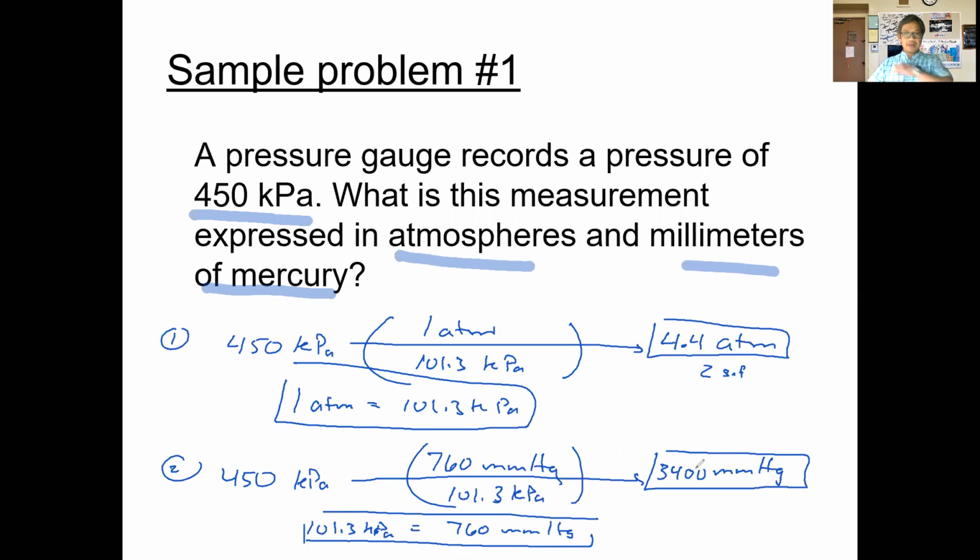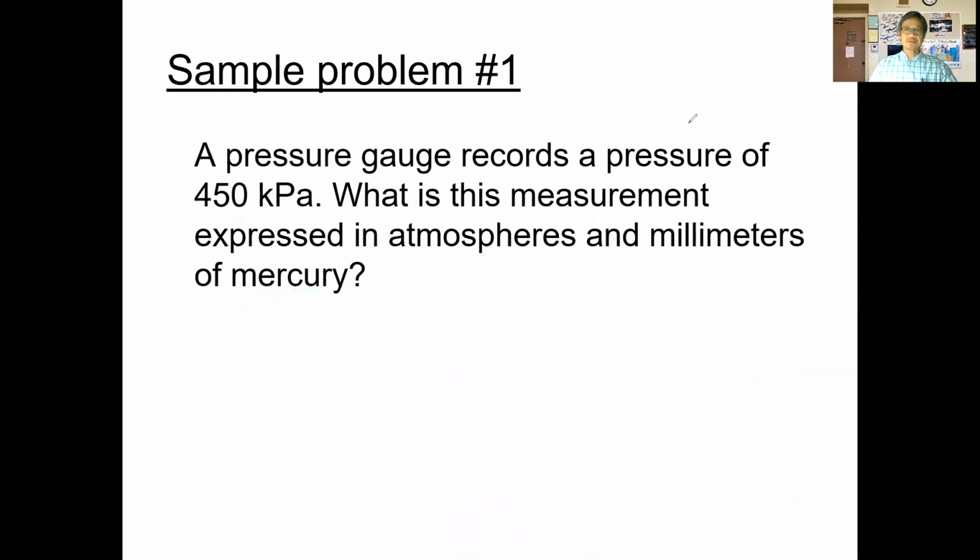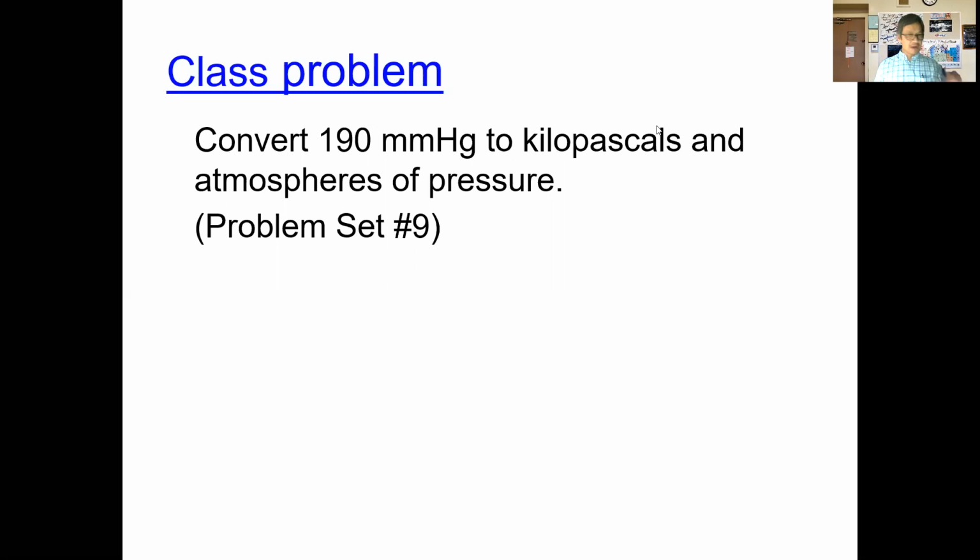So that's how we go about doing these conversions. Please make sure you write this down. This is basically the only calculation that you'll have to do in this chapter, so make sure you're able to do these conversions. Let's take a look at number 9 in your problem set. I want you to work this one out really quickly. Take a couple of minutes, work out this problem, show your work, and when you come back, I'll work this problem out for you.